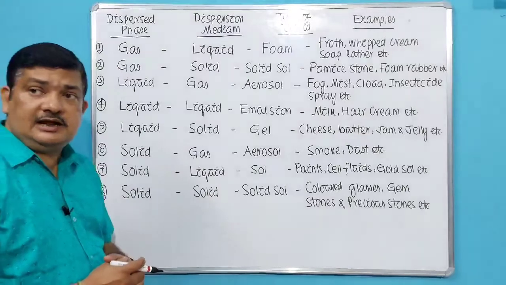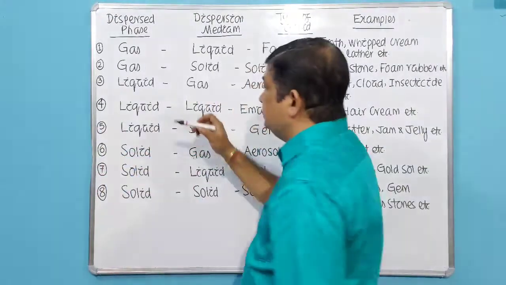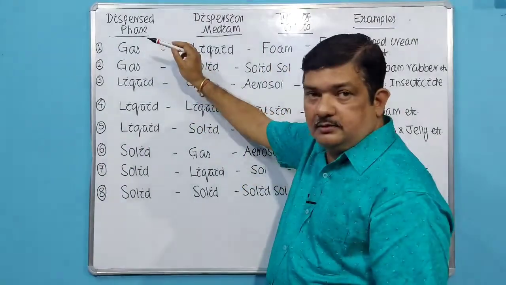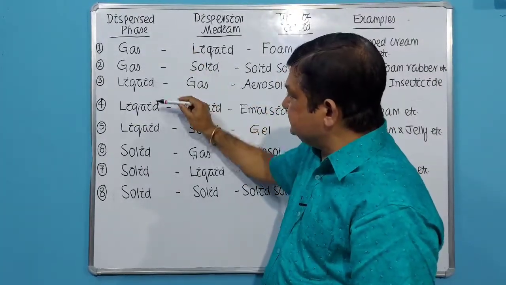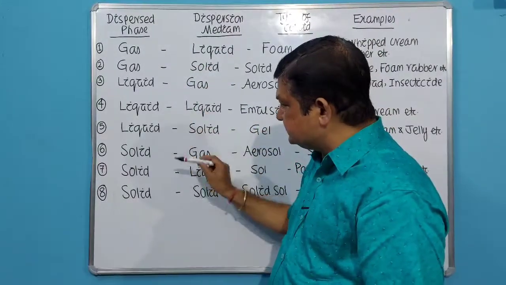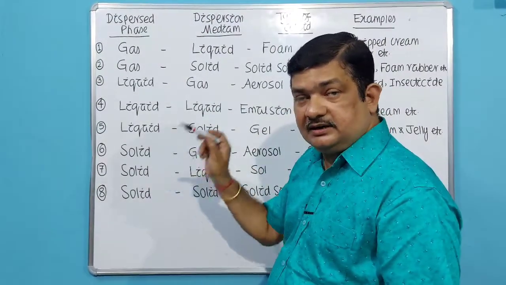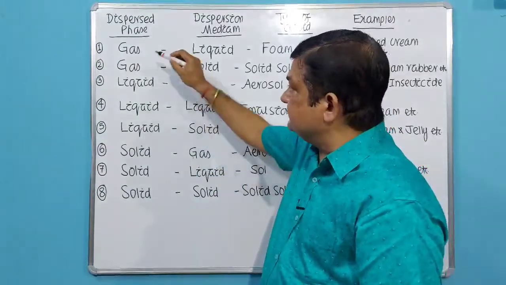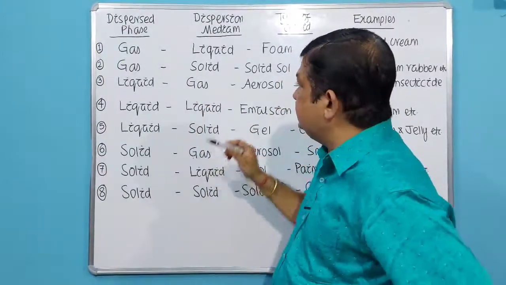Then I have already told you that I will be giving you tricks. Look at the sequence here. There is a definite sequence. Gas has only 2 here, and 3 each for the others. So we start from G, L, S: 2 gases, 3 liquids, 3 solids. Gas, liquid, solid. So there is a definite pattern. Remember, there are not 9 types, but 8 types. So one of the physical states has to be less in quantity, that is gas. So we start with 2 gases, 3 liquids, 3 solids. This is the sequence here.